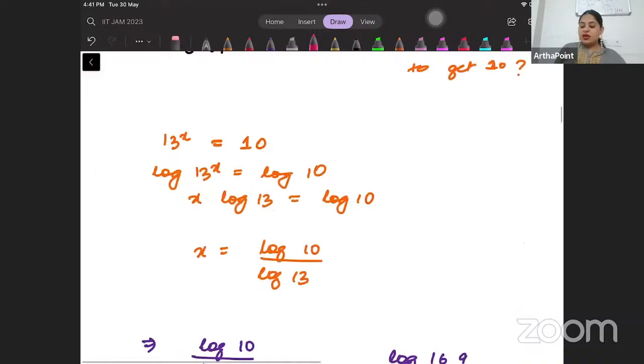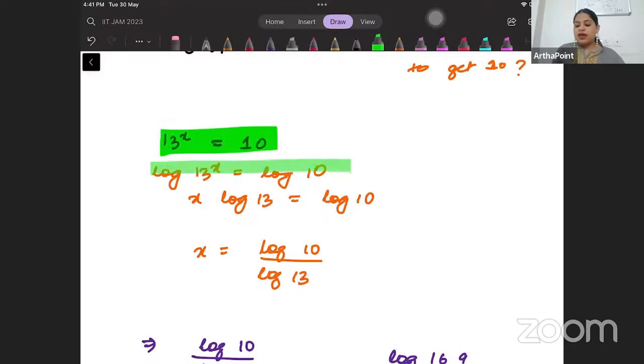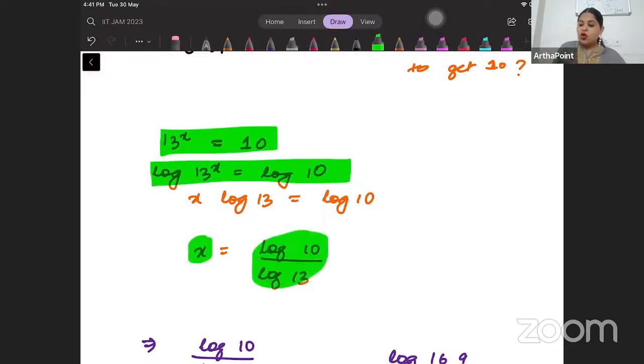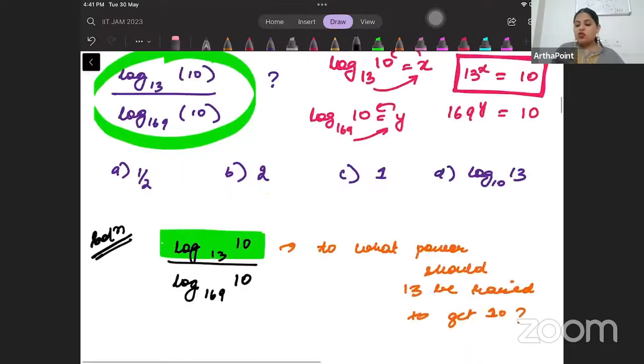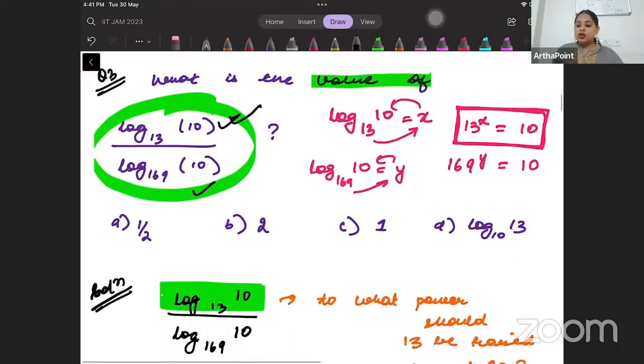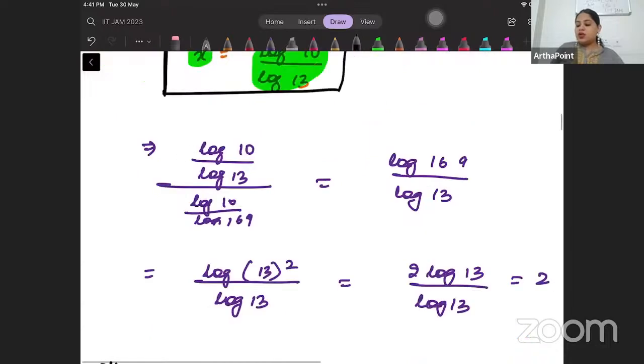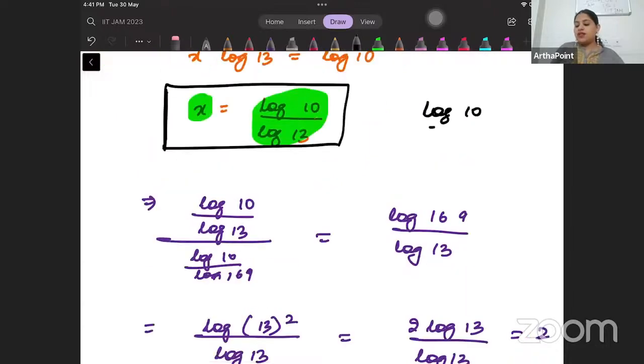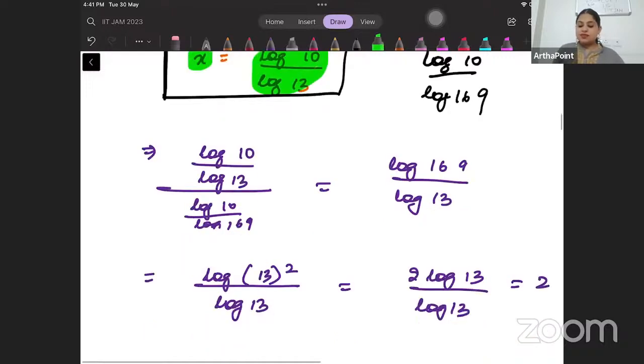So if I take log on both sides, I will get log 13 to the power x is equal to log 10. That means x will be log 10 by log 13. That is how you have solved for the numerator. On very similar lines, beta, you can solve for the denominator. So if you solve for denominator, you will get log 10 by log 169. So numerator, I will rewrite as this. Denominator, I will rewrite as this.